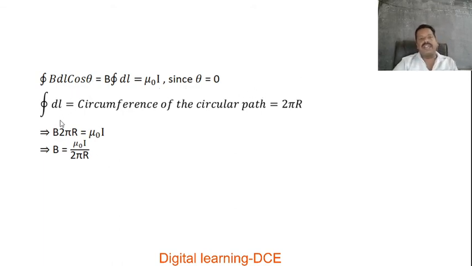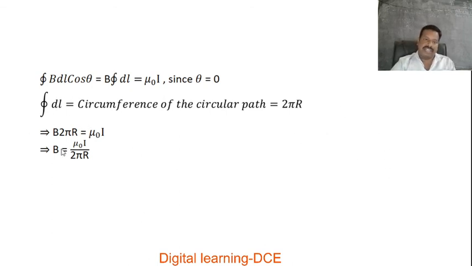So the line integral along the closed path of dl, extended for the entire Amperian path, gives what? The circumference of the circular path, which is equal to 2 pi r. It gives the total length of the Amperian path. So if we integrate this for all the length elements of the path under consideration, the value should be equal to 2 pi r.